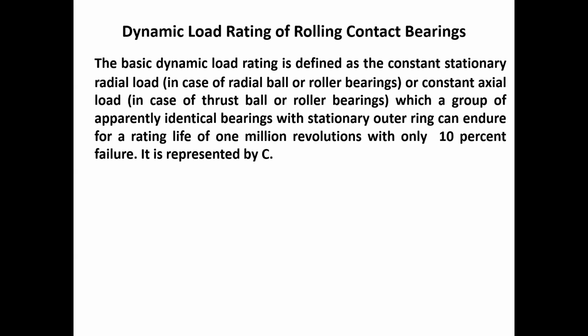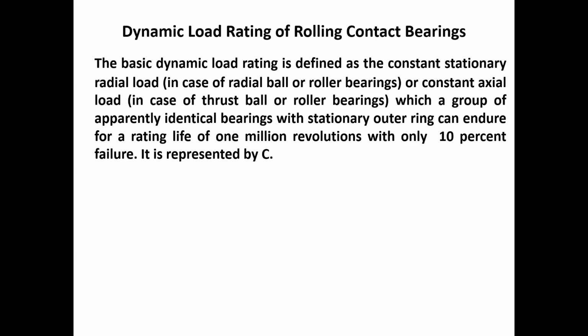So for defining the dynamic load rating, there are three things. One is the amount of load, that may be either pure radial or pure axial. The second thing is reliability, which is fixed. The 90% reliability of apparently identical bearings should be there. And how much should be the life for 90% reliability? That is fixed as 1 million.